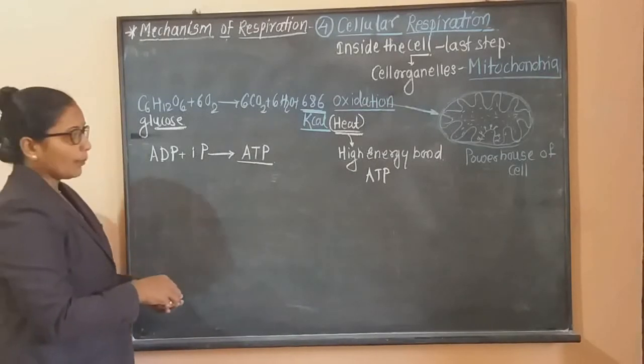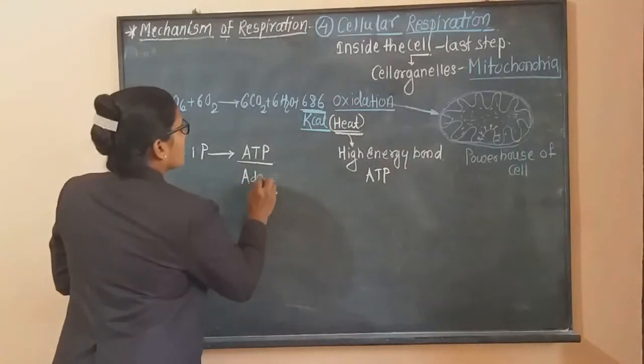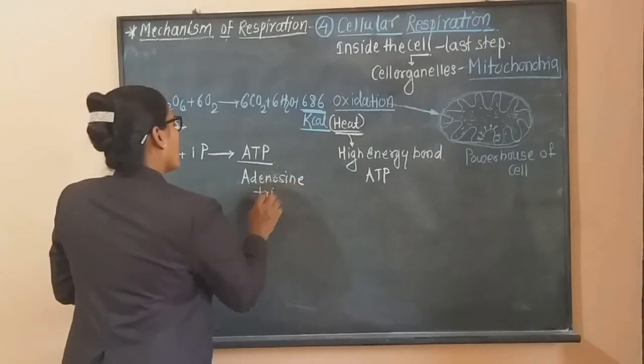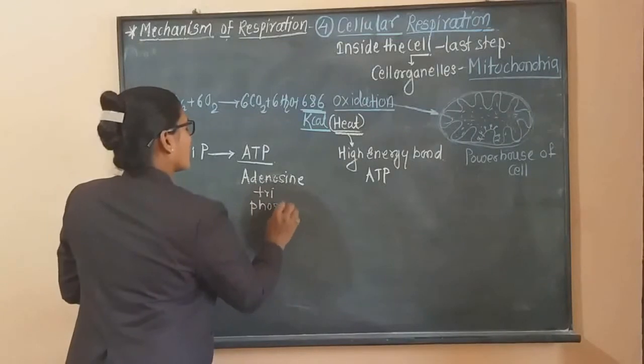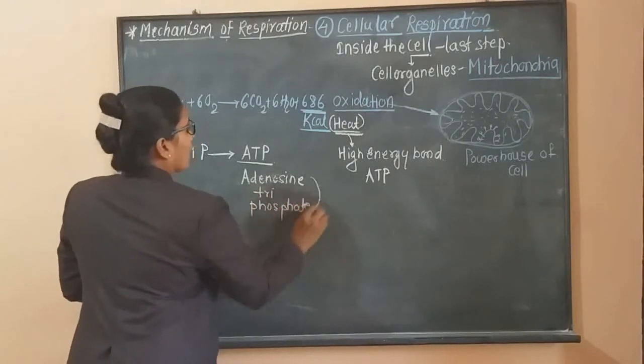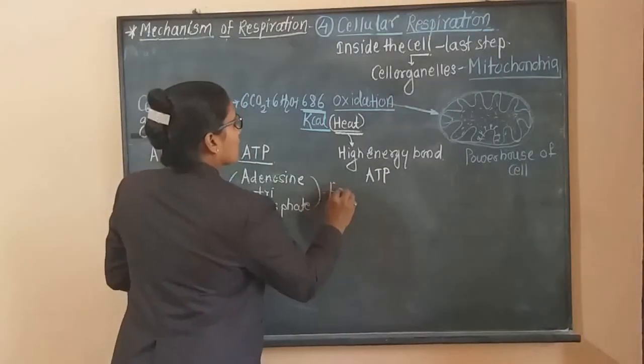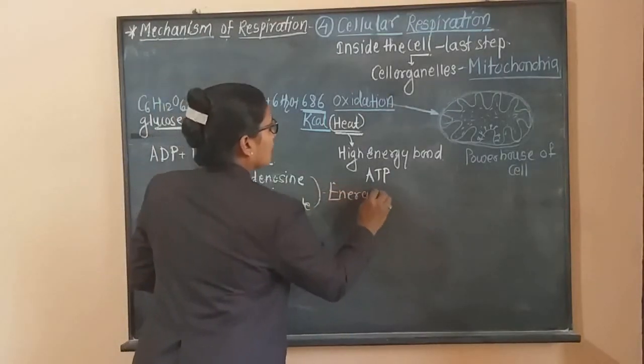ATP means adenosine triphosphate, and this molecule is called the energy